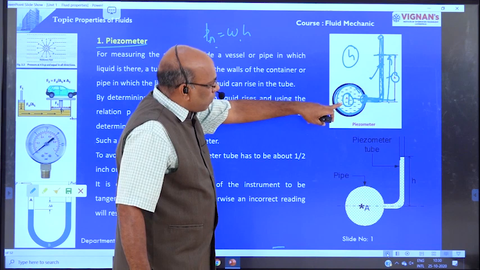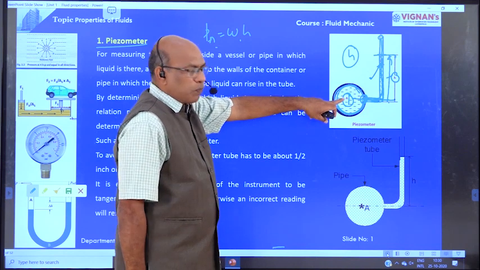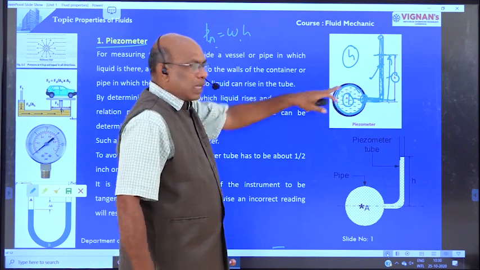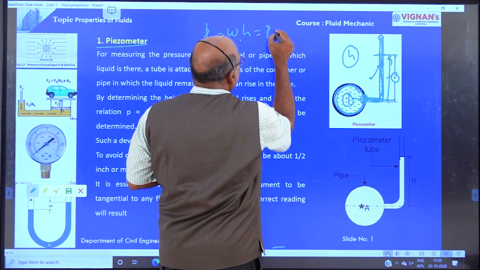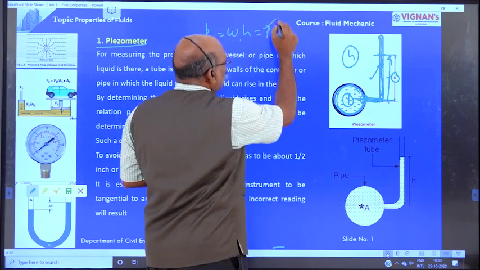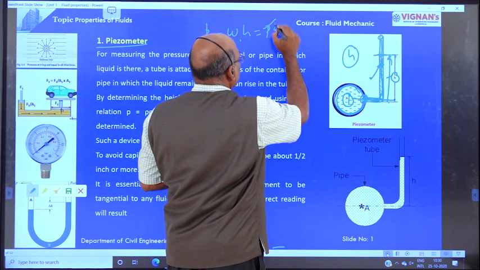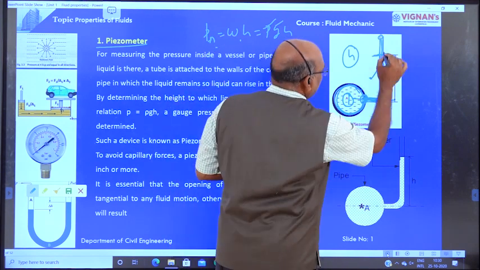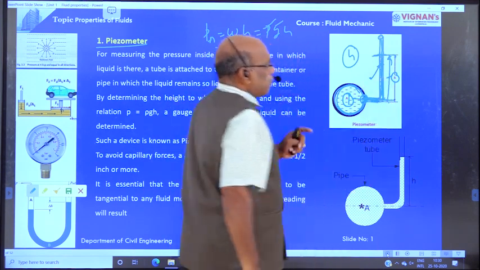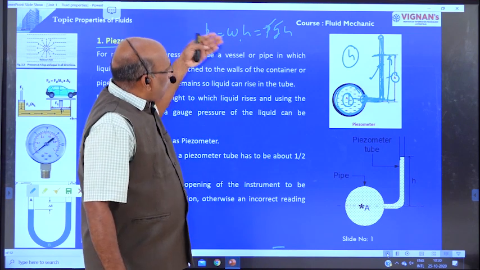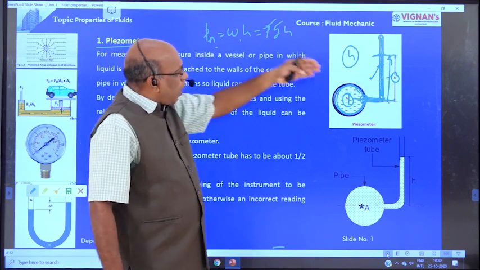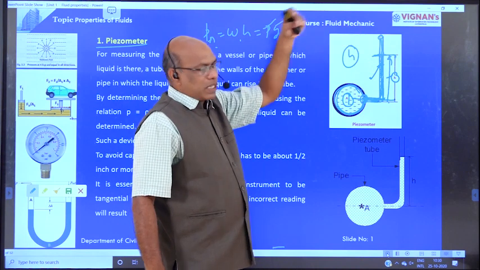W is the unit weight of any liquid flowing through the pipe. That is equal to rho g h. Rho is the density of the flowing liquid, g is the acceleration due to gravity, and h is the level raised in the piezometer. This is the formula for the determination of pressure at point B by using the piezometer.